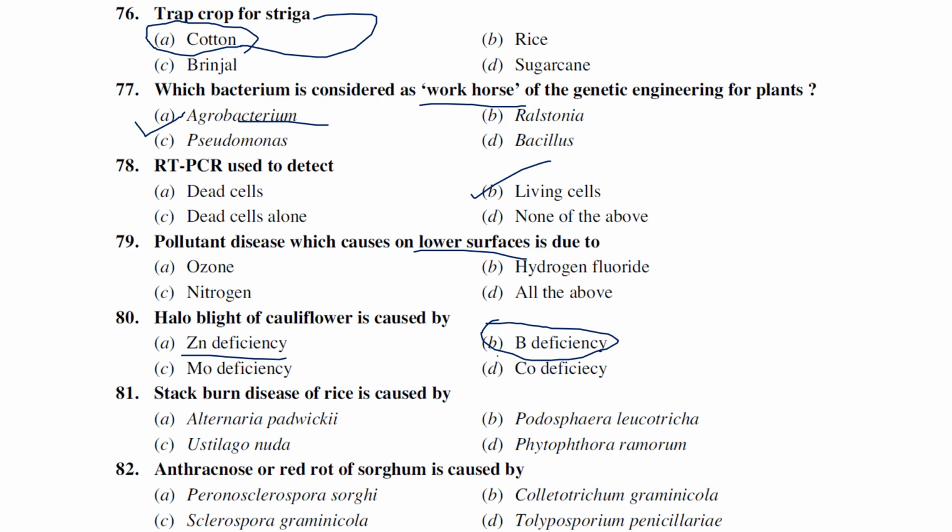Stalk-borne disease of rice is caused by Alternaria padwickii, Podospora lycotrica, Schlagenuda, Phytophthora ramorum. Generally, the stalk-borne disease of rice is caused by Alternaria padwickii. Anthracnose or red rot of sorghum is caused by Colletotrichum graminicola. Simple.